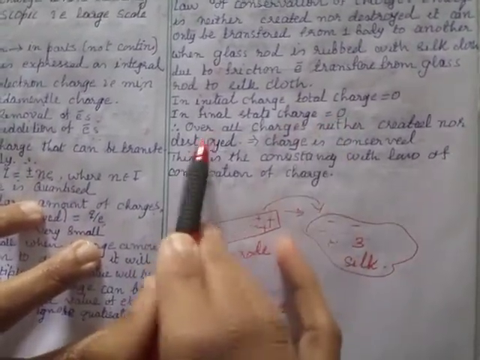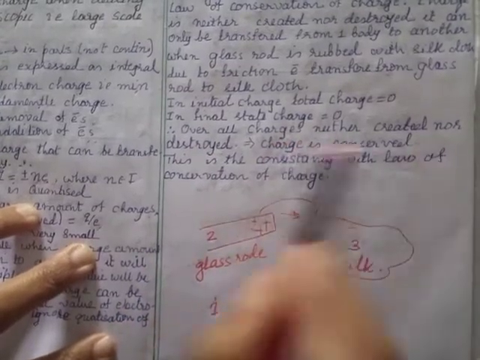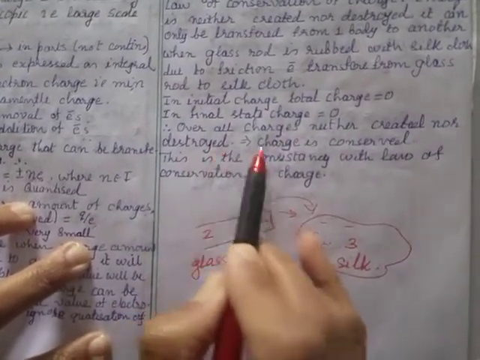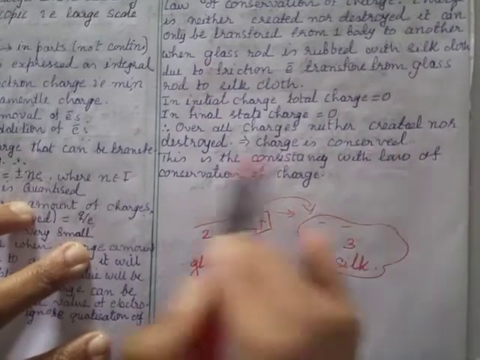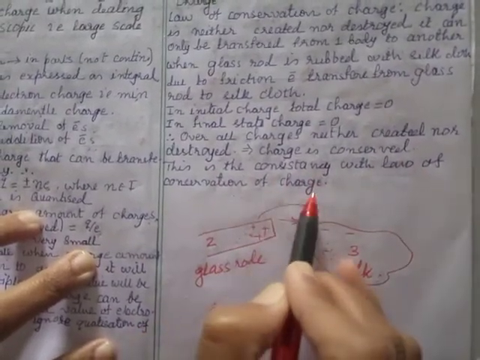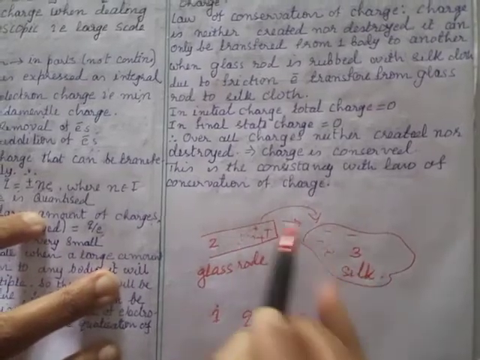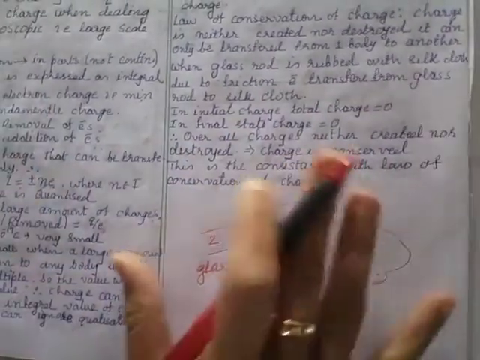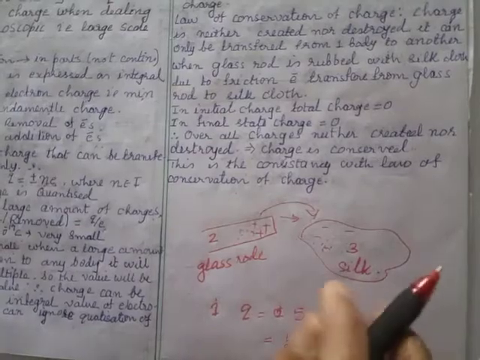So what we can say is that overall charge is neither created nor destroyed, therefore charge is conserved. This is the consistency with the law of conservation of charge. So charges are transferred, but the total charge will be equal. It will not be changed. Okay, thank you very much.